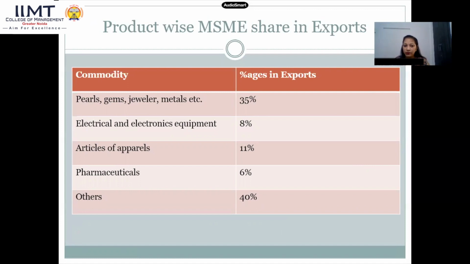For example, pearls, gems, jewelry, metals: this is around 35% contribution in exports. Electrical and electronic equipment, 8% contribution in exports. Articles and apparels, 11%. Pharmaceuticals, 6%, and others, 40%. Others maybe sports goods, maybe meat products. So their contribution is 40% in exports.